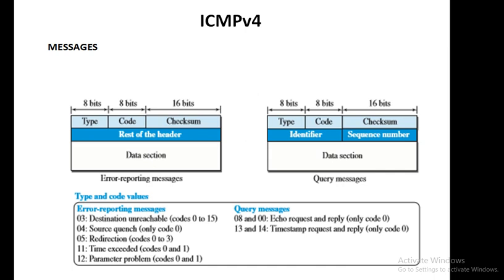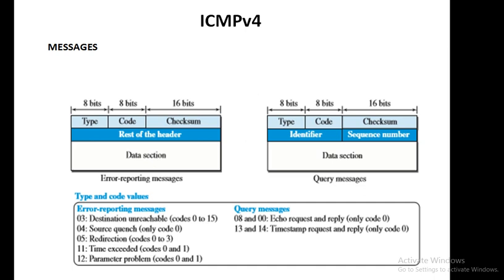It is the companion of Internet Protocol. Why do we call it the companion of Internet Protocol? Because ICMP is also a protocol in the network layer, as IP is also a protocol in the network layer. Because it is a companion of IP, it doesn't mean that we can send ICMP messages directly. No, the ICMP messages have to be packed or encapsulated in the IP datagram, which we have discussed previously, and we also saw what sections are there in the IP datagram.